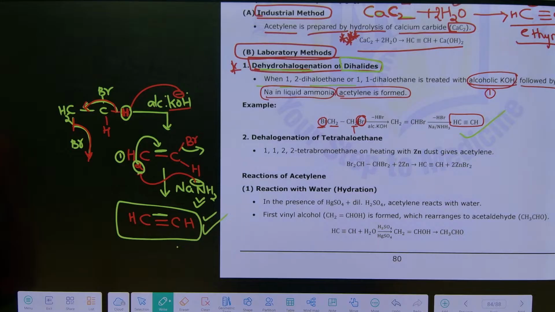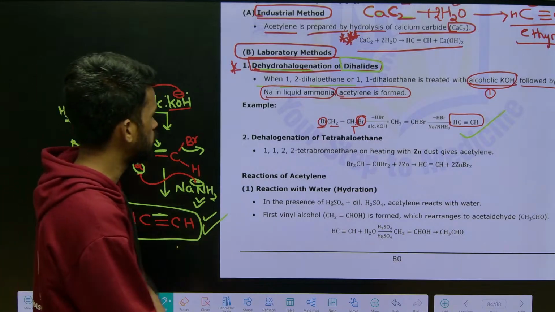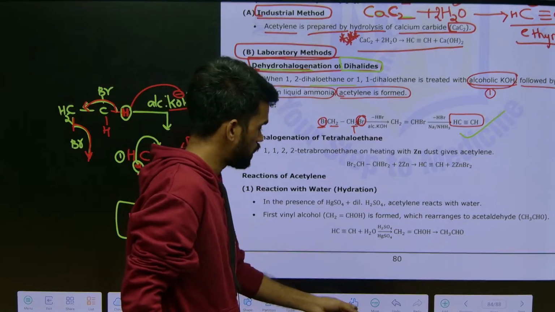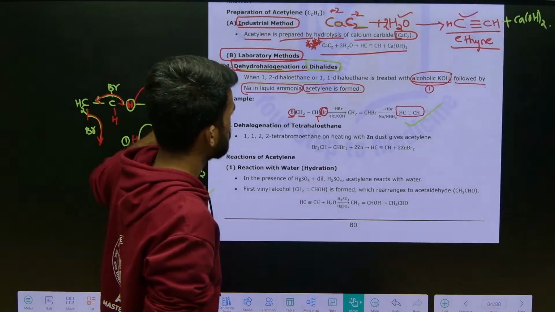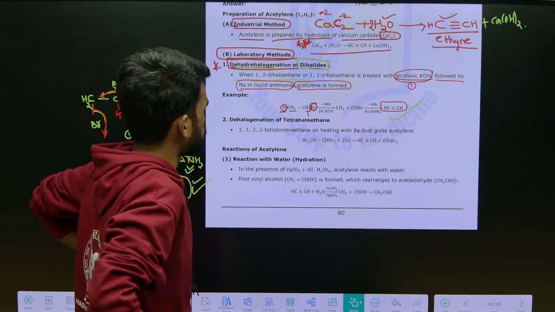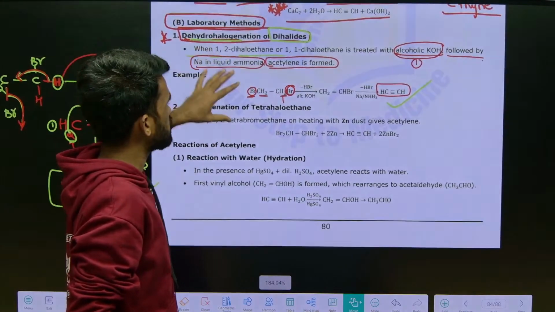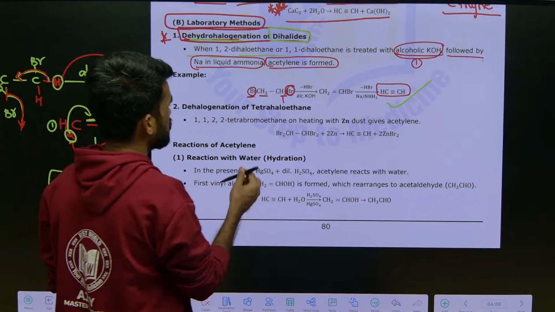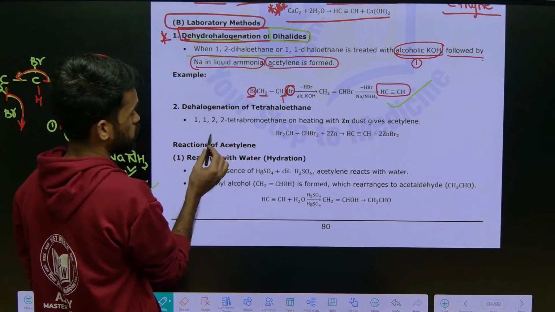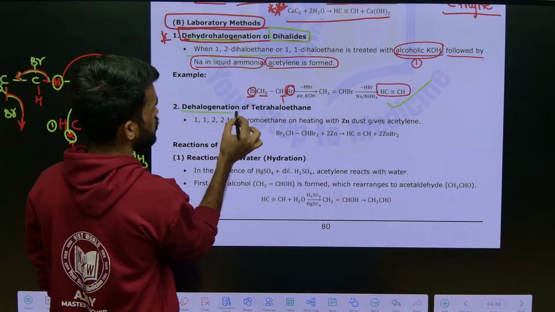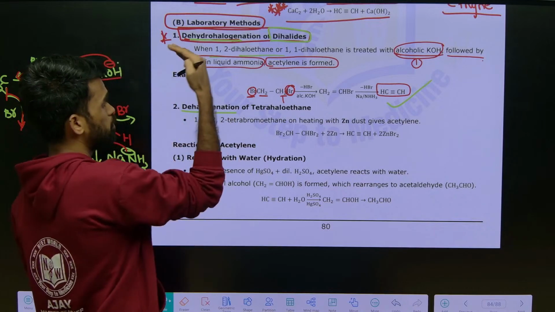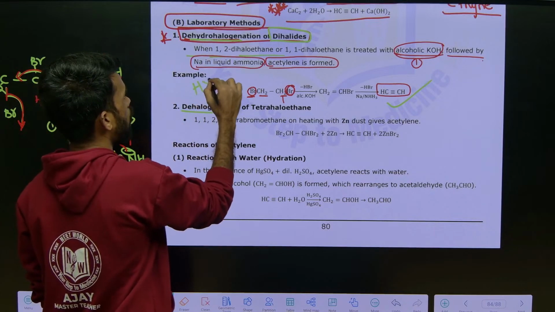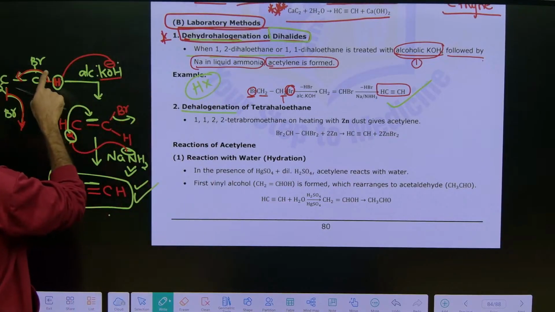Okay, then next here, we can treat the same kind of compound, 1,1,2,2 tetrahalo compounds. It means the second method of preparation. See, dehalogenation means removal of halogens. Previously it was dehydrohalogenation, where one hydrogen is removed and one halogen is removed.